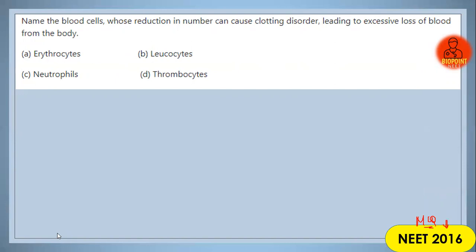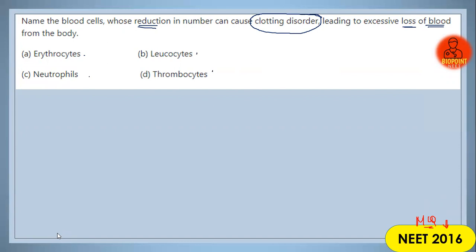We studied about 3 different kinds of cells, that is erythrocytes, leukocytes and thrombocytes. So among these 3 cells, name the type of cells whose reduction in number causes a particular clotting disorder, leading to excessive loss of blood from our body. Is it neutrophils? Is it basophil? Is it erythrocytes, neutrophils, leukocytes, or thrombocytes?